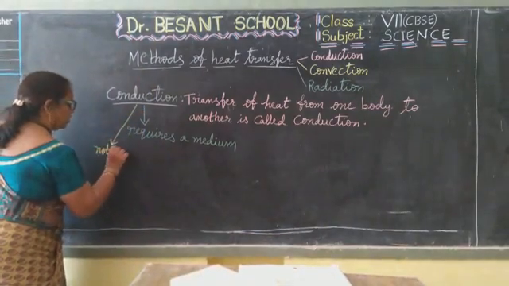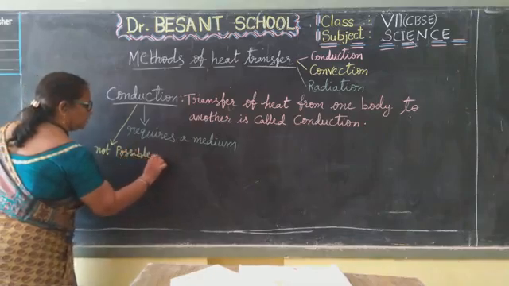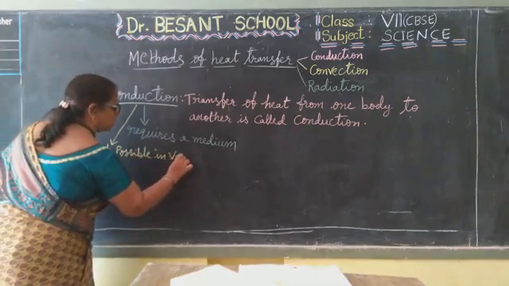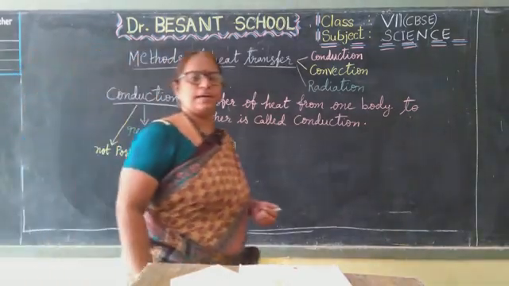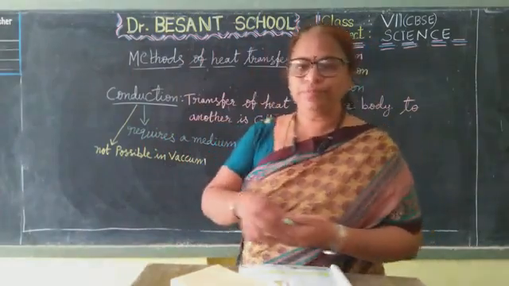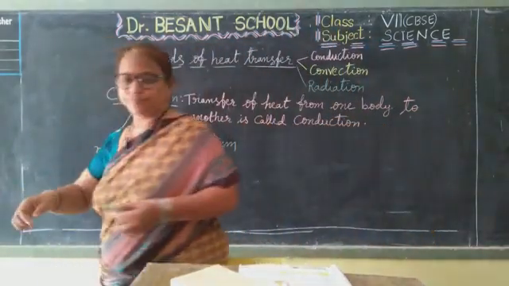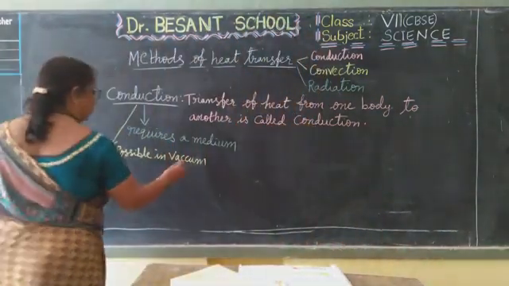Conduction is not possible in vacuum. What is meant by vacuum? Vacuum means absence of air.